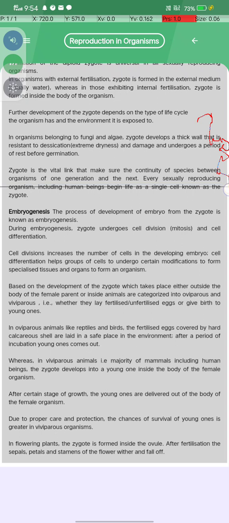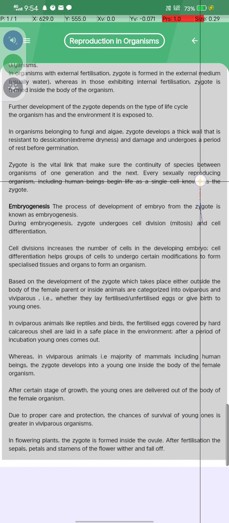Every sexually reproducing organism, including human beings, begins life as a single cell known as the zygote.